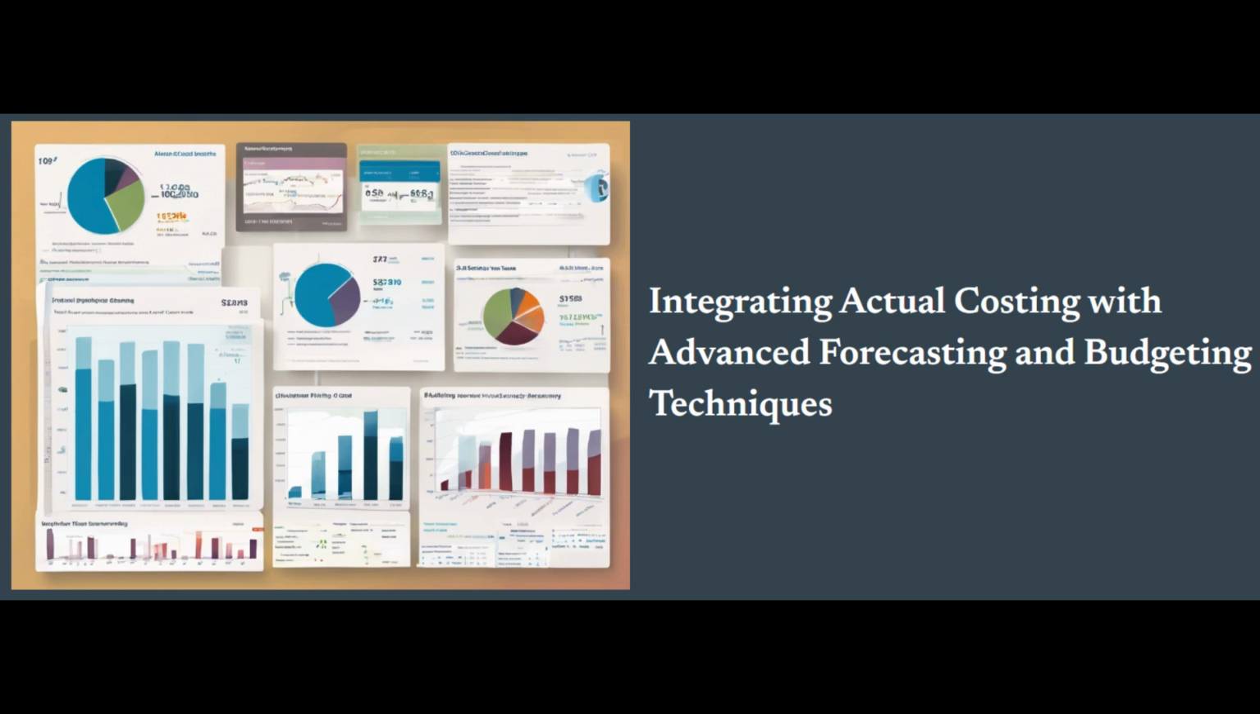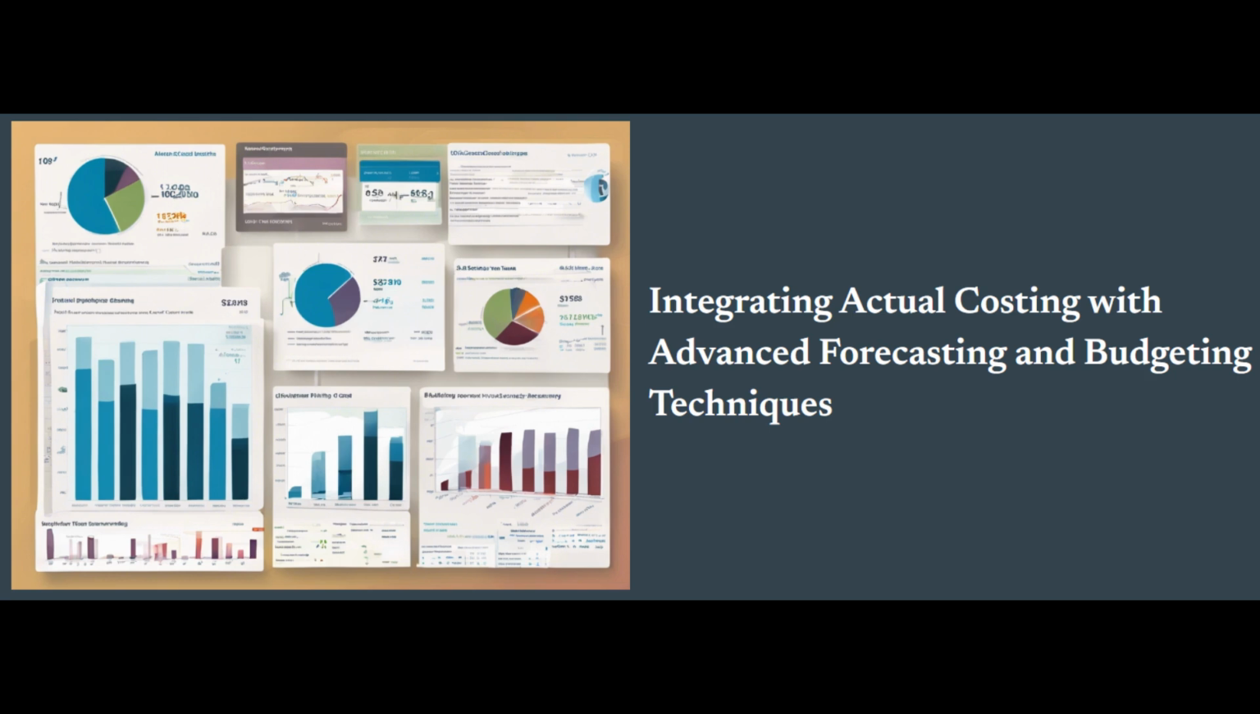Data quality and governance: maintaining the accuracy, completeness, and reliability of the actual cost data used in financial planning and analysis is crucial but can be challenging, especially as the volume and sources of data increase. Talent and skill development: effectively leveraging the integration of actual costing and advanced forecasting and budgeting techniques requires specialized skills in data analytics, financial modeling, and change management. Upskilling the existing workforce or attracting the necessary talent can be a significant challenge.